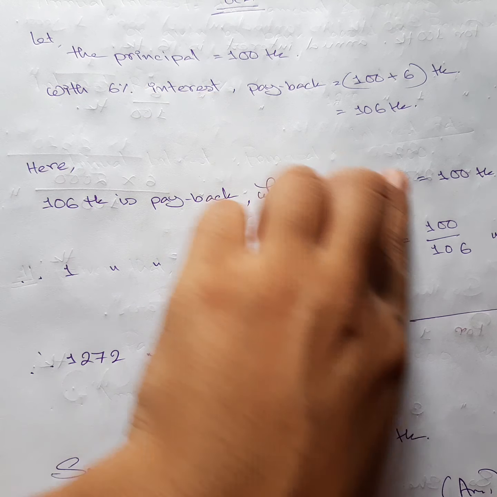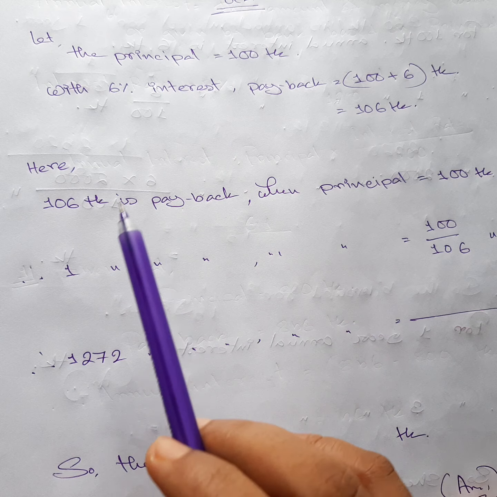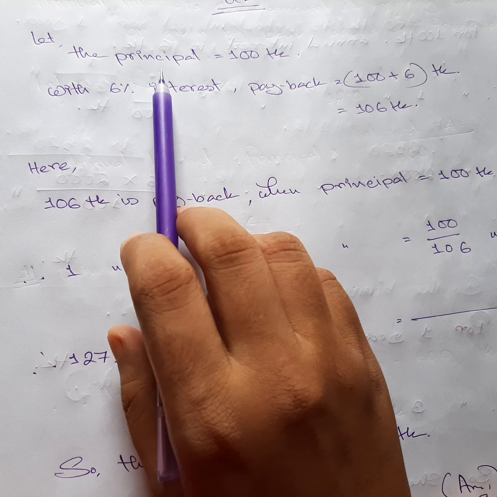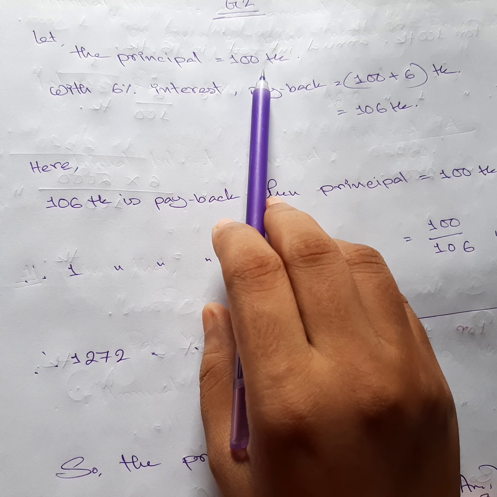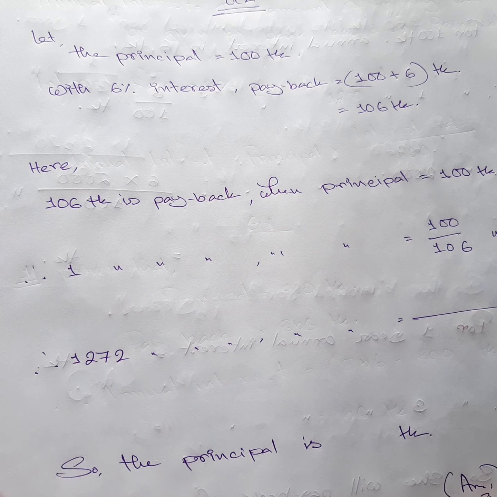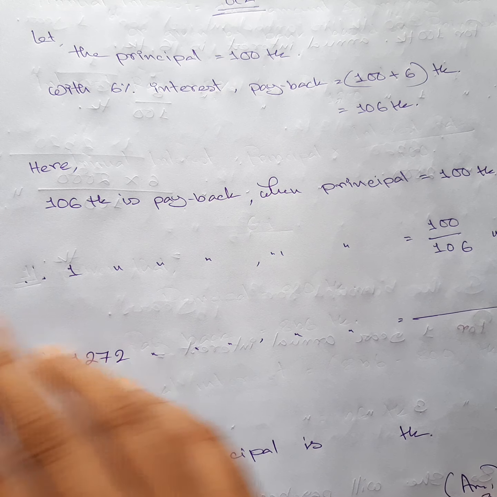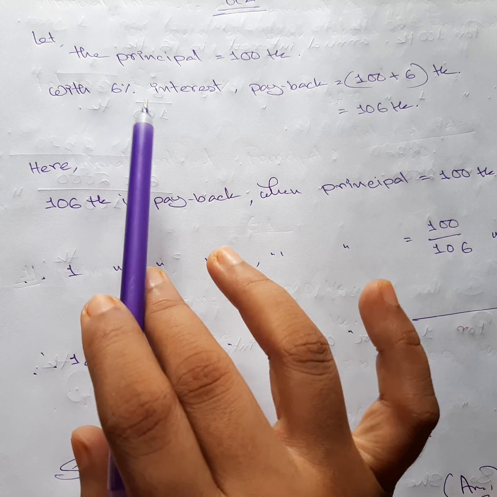Okay, so what we are going to do, we are going to write down. Let me take my pencil. Let the principal be 100 taka. As always I will say that it's percentage math, so we are going to do that. Definitely never ever forget that. Whatever we let, it is actually 100 for percentage math, for class 5, don't worry.